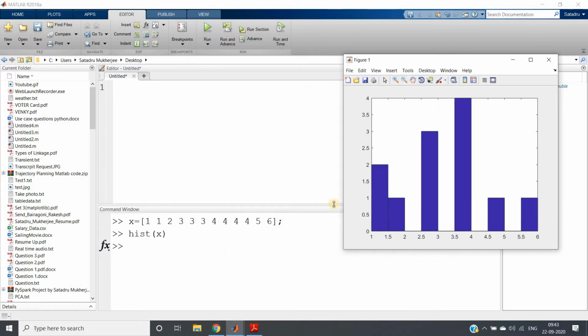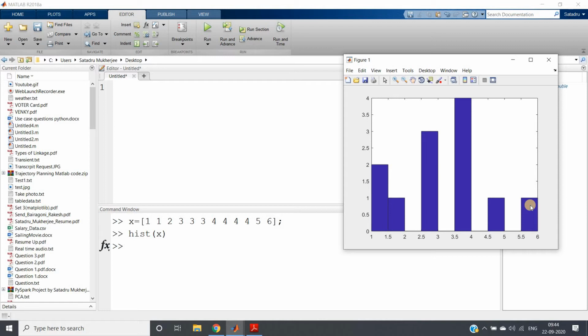If you closely observe, it is giving me the frequency or number of repetitions. For each value, the height is the frequency. For 1 it is appearing 2 times, for 2 it is appearing 1 time, 3 is appearing 3 times, so 3's height goes to 3, 4 is appearing 4 times, so 4's height goes to 4, 5 is only appearing once, and 6 also once. So this is what a histogram does: it gives us the frequency or number of repetitions for distinct values present in our data set.